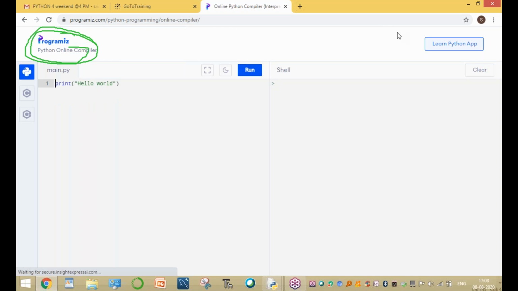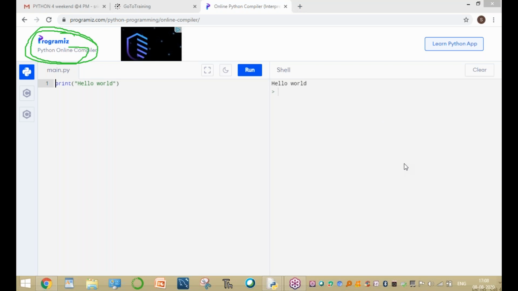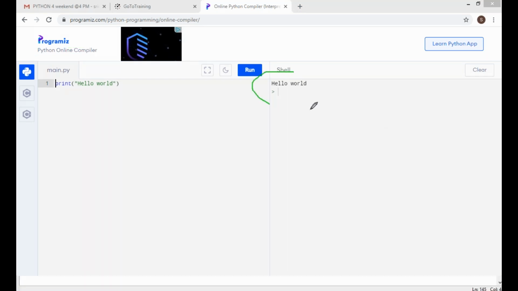Go to run. Click the run menu. This is the run button. Click it, and it immediately displays the output. The output is hello world. This is for output.